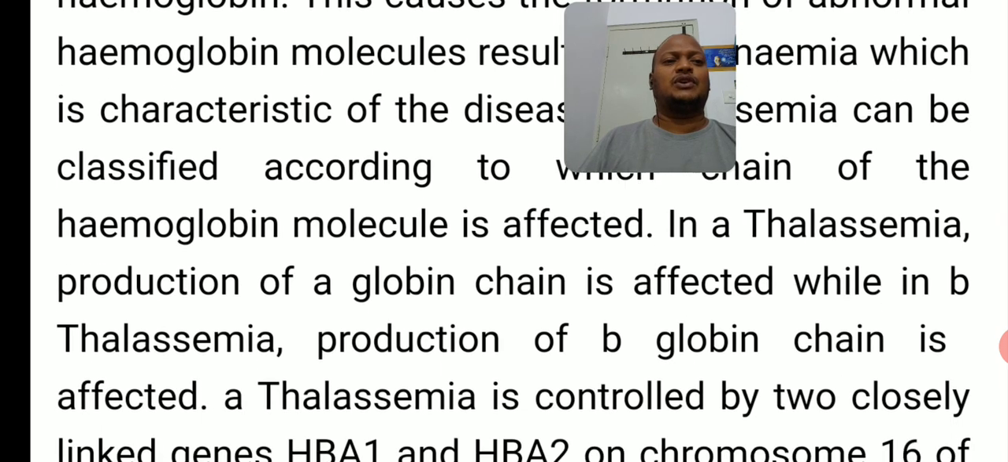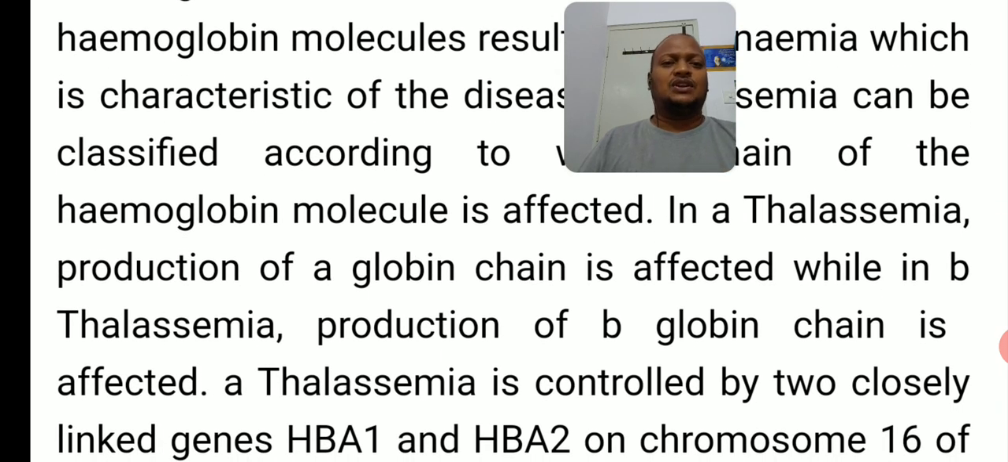Next point, in alpha thalassemia, production of the alpha globin chain is affected, while in beta thalassemia, production of the beta globin chain is affected. So if the alpha globin chain is affected, that is alpha thalassemia. If the beta globin chain is affected, that is beta thalassemia. Up to this clear? Okay.